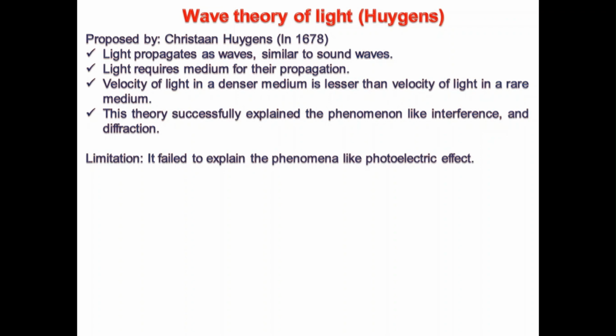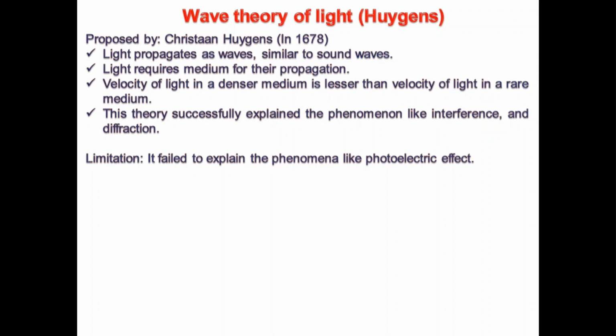But since the wave nature was considered, he found that the velocity of light in a denser medium is lesser than the velocity of light in a rarer medium. So what was found wrong in the corpuscular theory was corrected here by the wave theory.